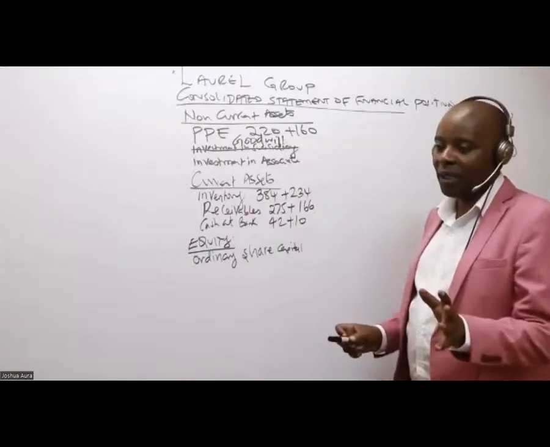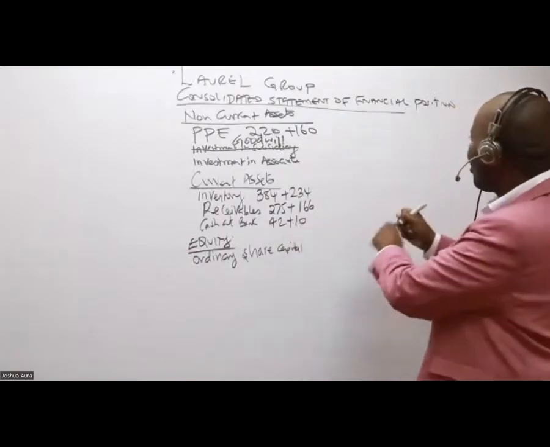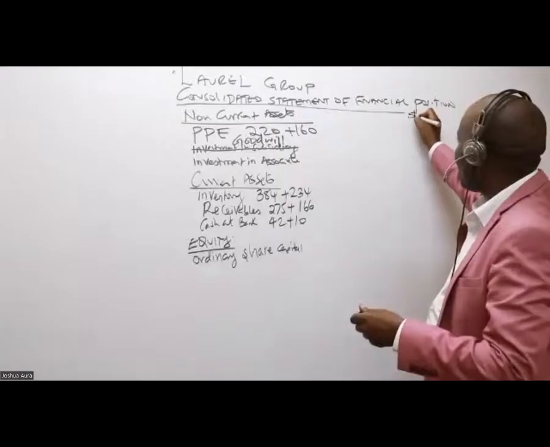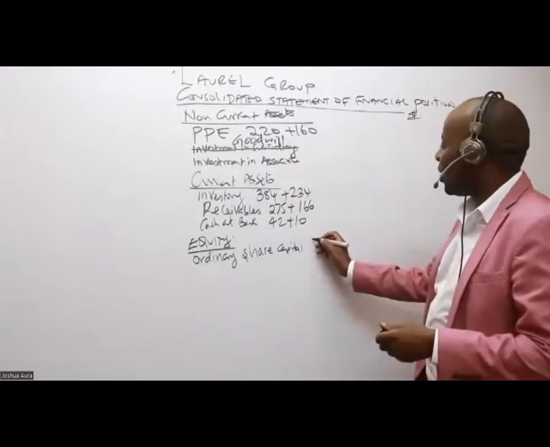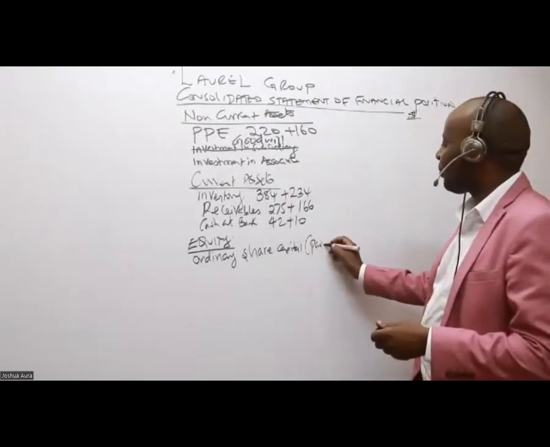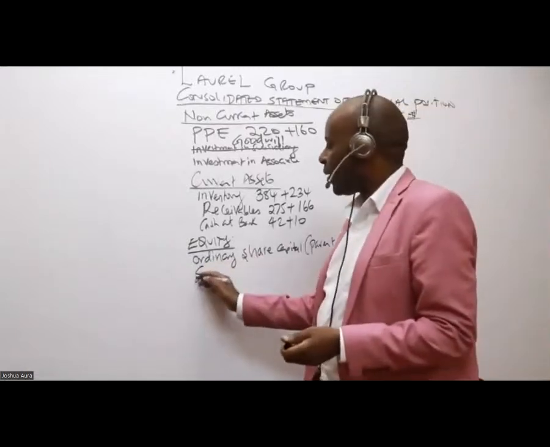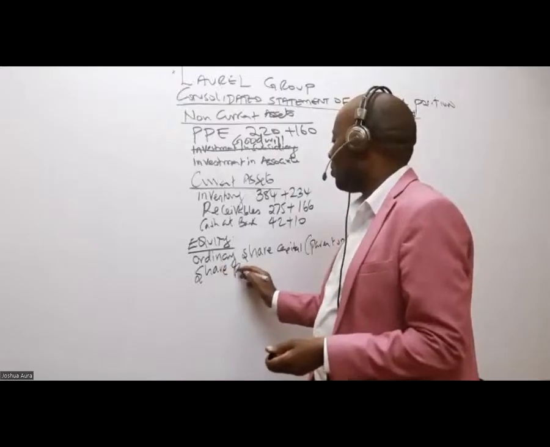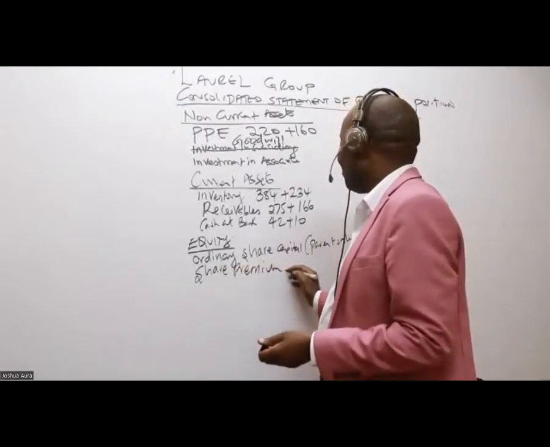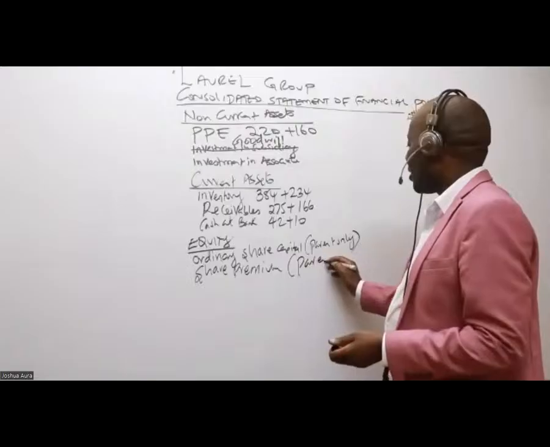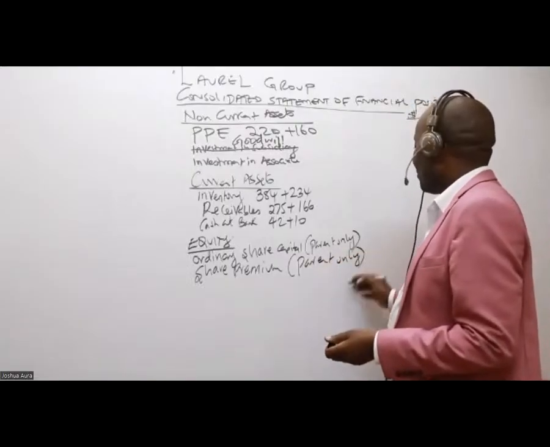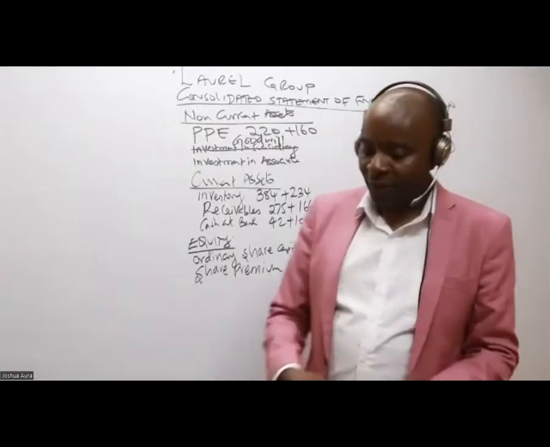So you take this to the corner here, in your shillings or dollars. Ordinary share capital, parent only. The same case with share premium. These are free marks normally. Share premium is parent only.